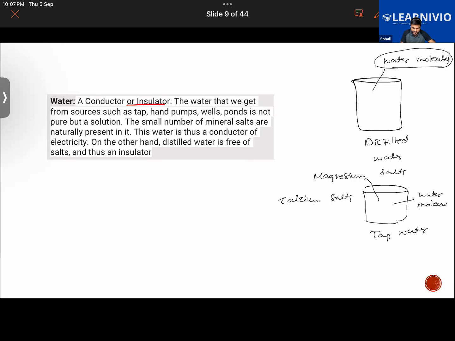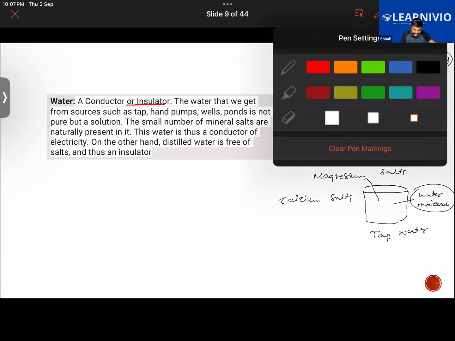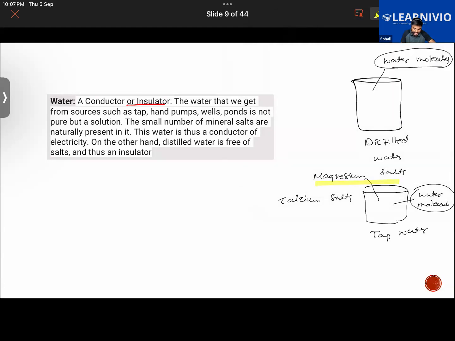It contains magnesium salts and calcium salts, apart from water molecules. So it has multiple components in it. These things that are present in the water, although in a minute amount, are called solute.